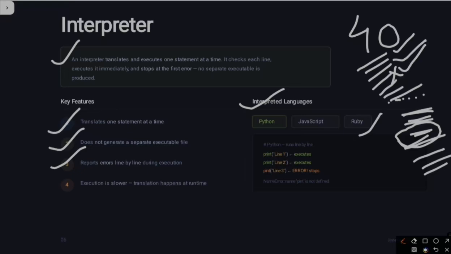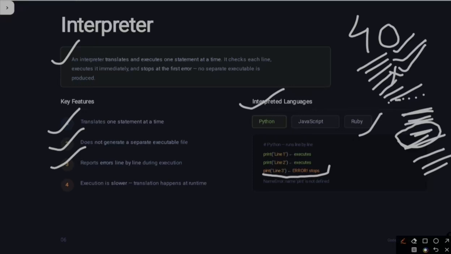with an interpreter. So here is the example given, that Python runs line by line. Line 1 executes, line 2 executes. At line 3 the print error stops, meaning here is the error, it will stop processing here and give you a NameError: name 'pint' is not defined.